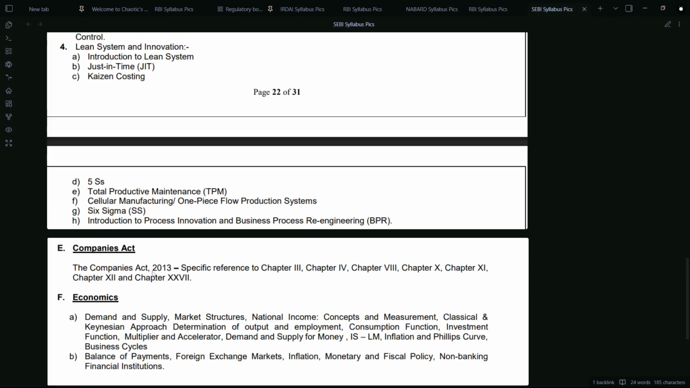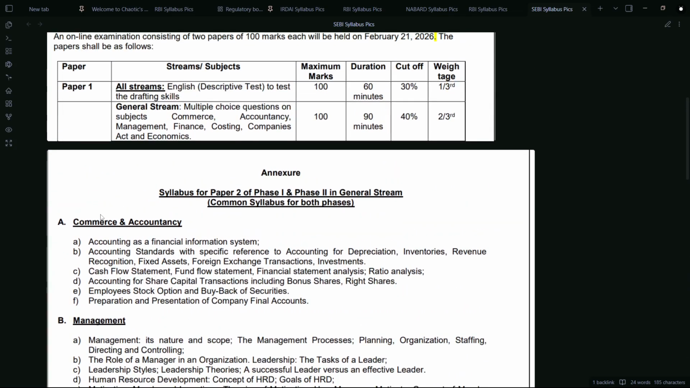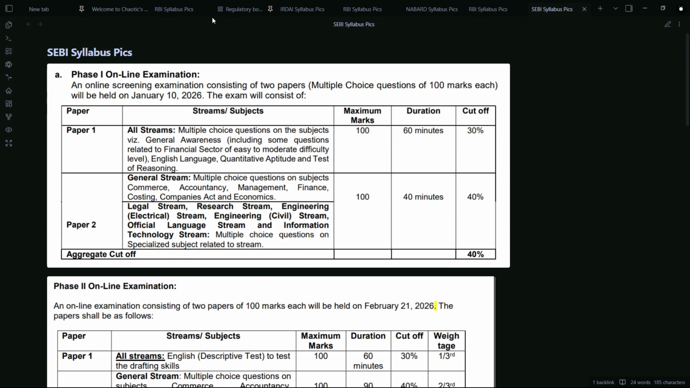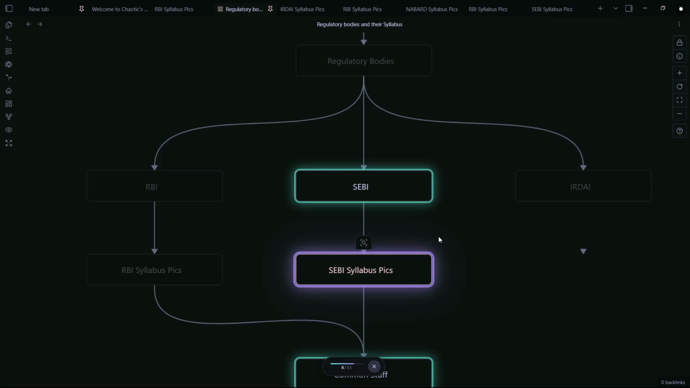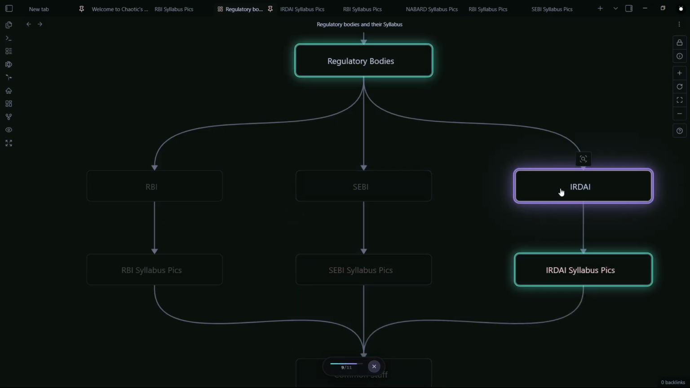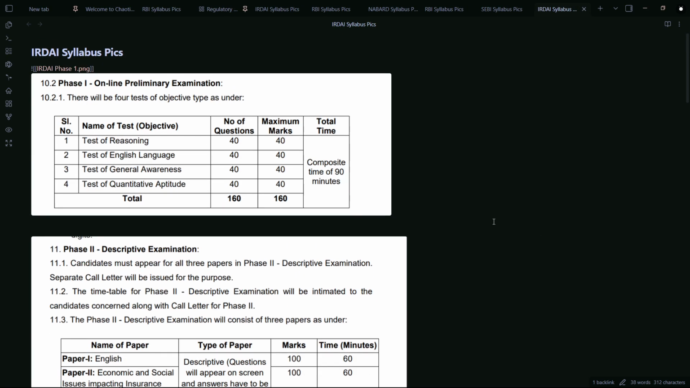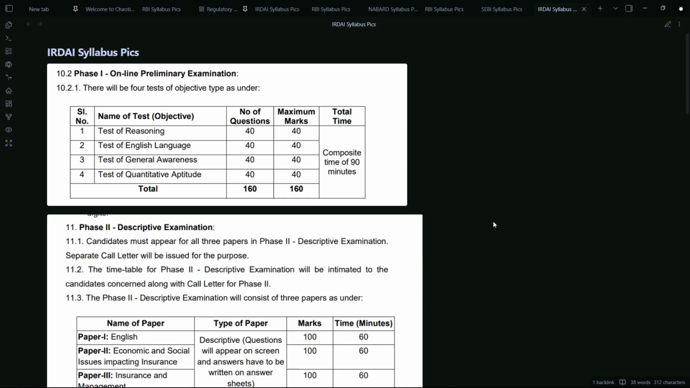So although it looks like 6 subjects, I have divided commerce and accountancy into 2 different subjects for better understanding. Okay. Then coming back to our chart, we have IRDAI, Insurance Regulatory Development Authority of India. And in IRDAI, we have again 4 subjects. 2025, there was no exam, but last year, that is 2024, the cutoff increased from 80 in 2023 to 108 for generalist.